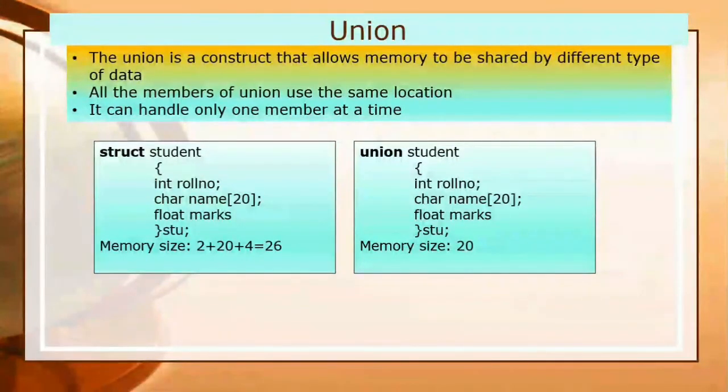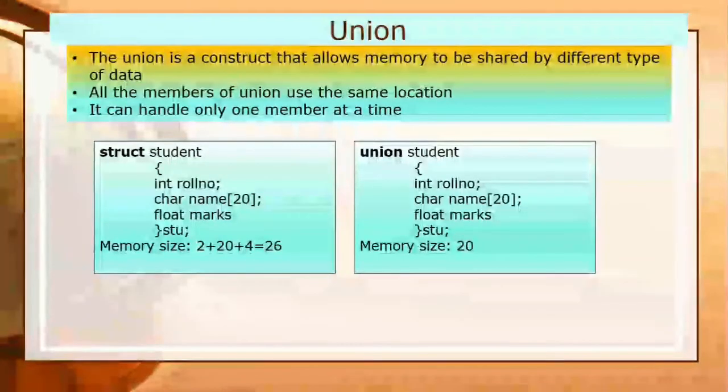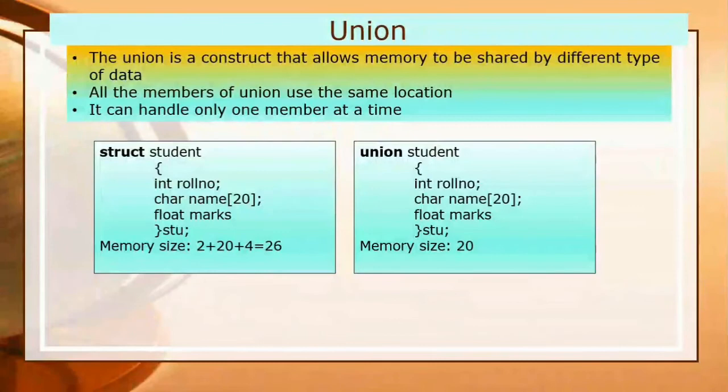So the basic difference between structure and union is the space acquired. As I have shown you in the example, a structure acquires much more memory as compared to the union. But in case of union, you can handle only one data member at a time, whereas in case of structure, you can handle all the values at the same time.